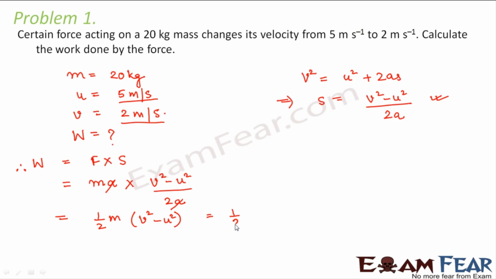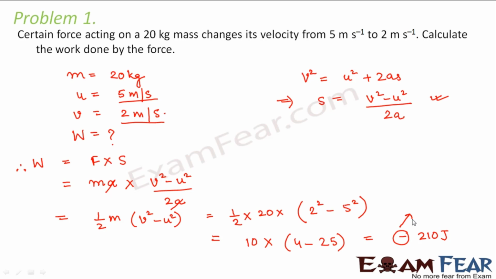So this becomes equal to half into 20 into v square, which is 2 square, minus u square, which is 5 square. So this is equal to 10 into 4 minus 25. This comes out to be minus 210 joules. So that means 210 joules is the amount of work that was done by the force, and this negative sign shows that the force is acting opposite to the direction of displacement. Right? So this is my answer.